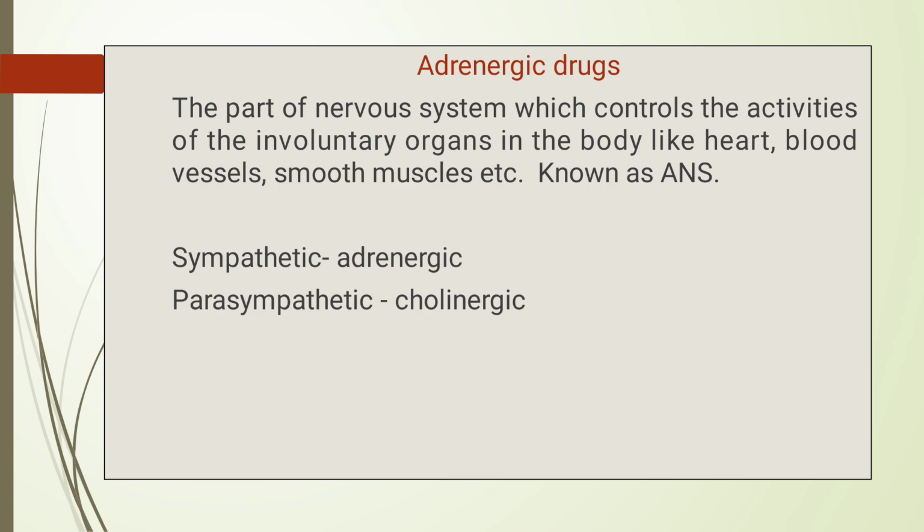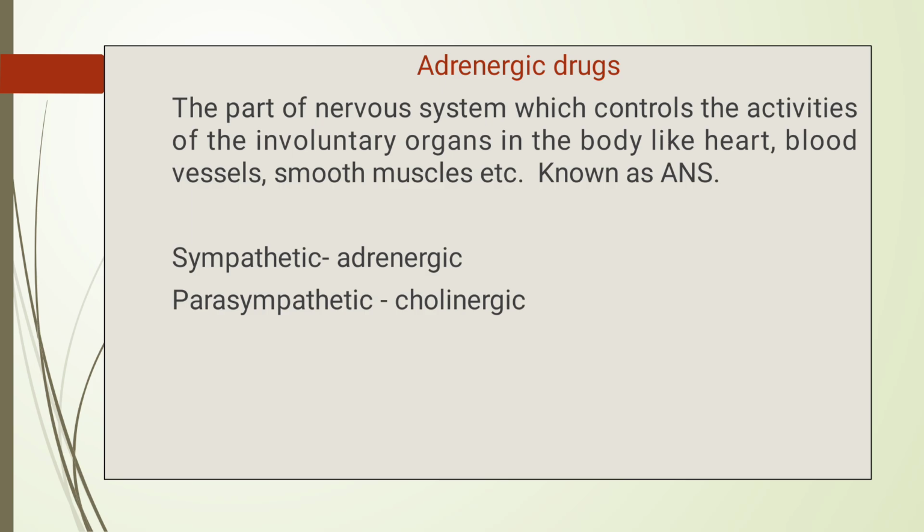And drugs or agents which give the opposite action, or decrease the action of the adrenergic neurotransmitters adrenaline and noradrenaline, are called sympatholytics. See the difference between mimetics and lytics: mimetics increase the action and lytics decrease the action.